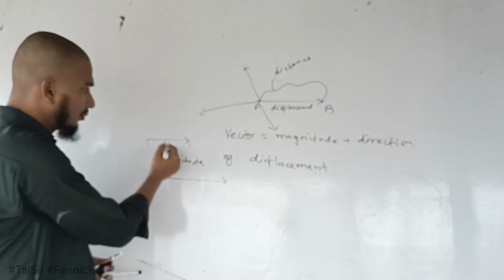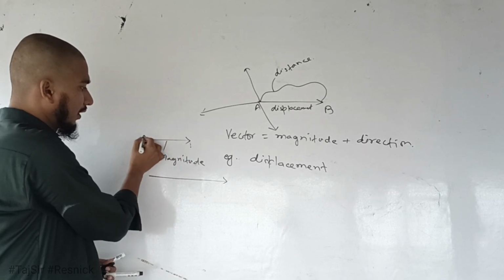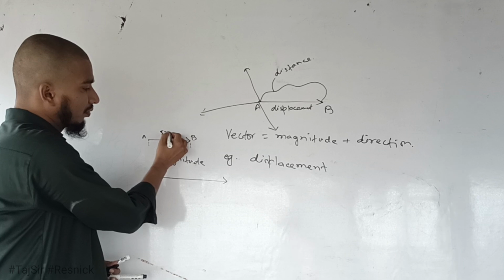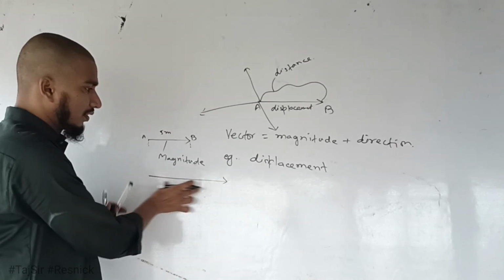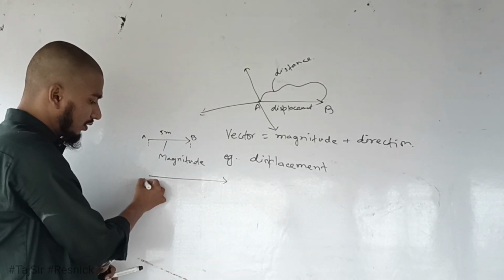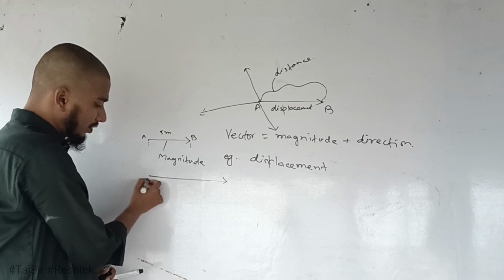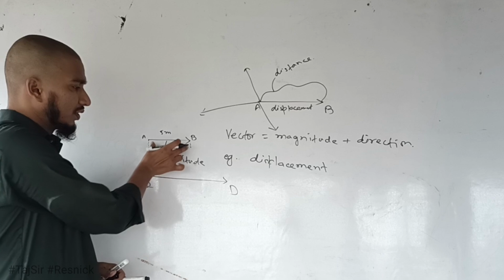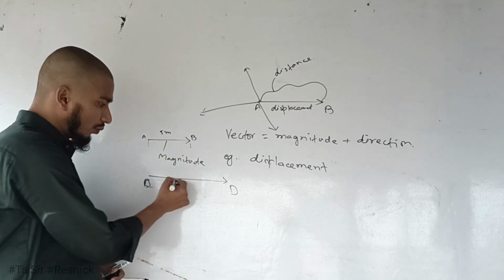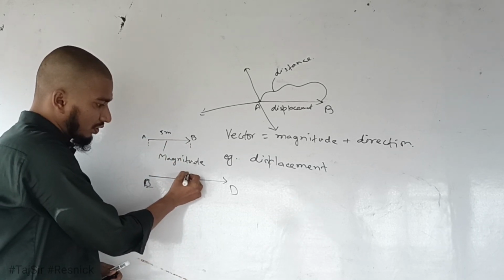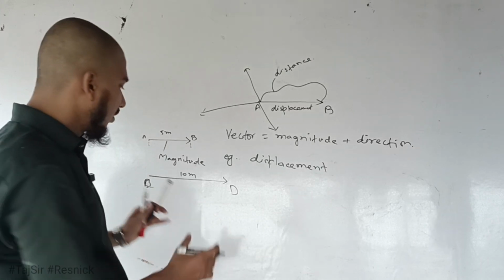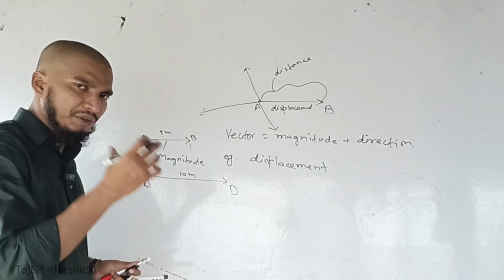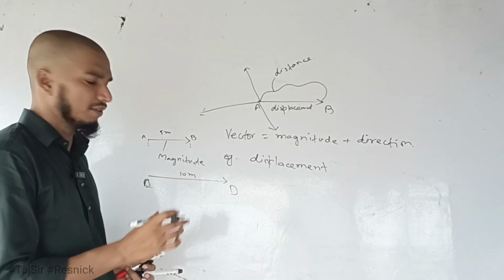For example, this displacement AB has a magnitude of 5 meters. If another line CD has twice the length of AB, then its magnitude is 10 meters. So the length of the vector we show is directly proportional to the magnitude of the vector.